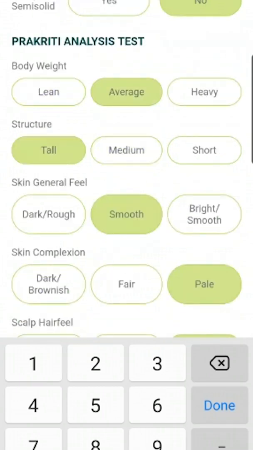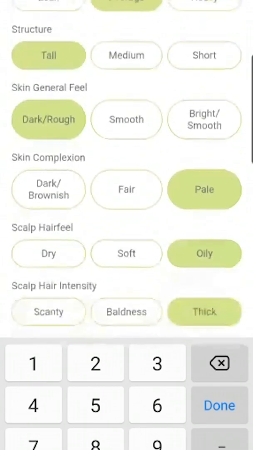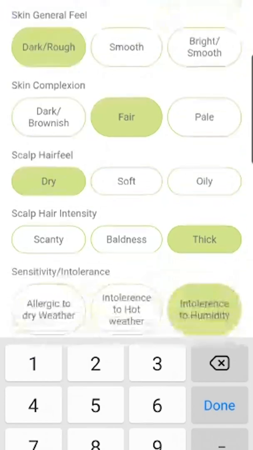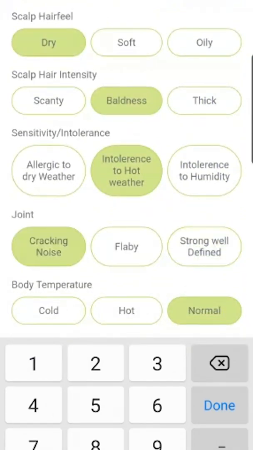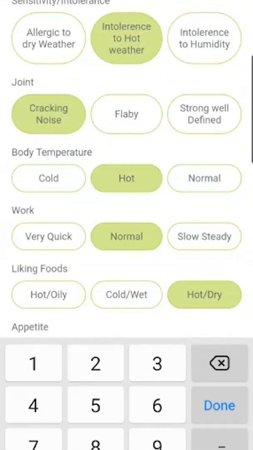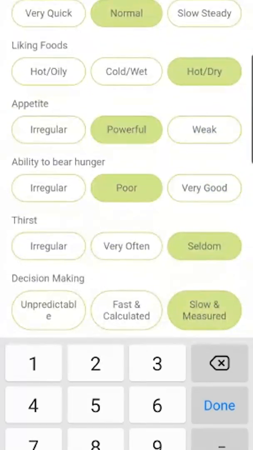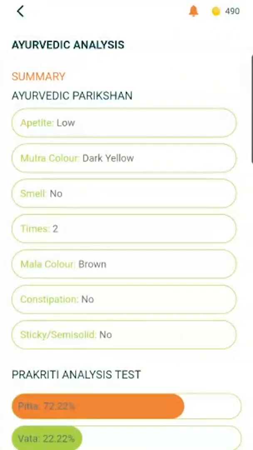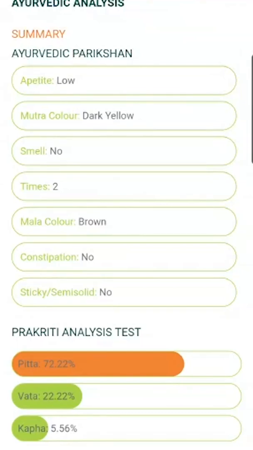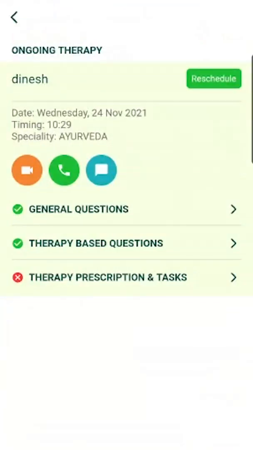Let us look at Ayurveda. Mostly, an Ayurveda doctor analyzes you on the basis of your Prakriti. Prakriti decides what your eating habits should be, what your lifestyle should be, how you should care for your hair and skin, and why you have a particular health disorder. This is the Ayurvedic analysis which took you as a patient only 2 minutes, but saves a lot of time at the clinic or during a consultation for the doctor or practitioner and for you as well. All this information goes to your doctor or practitioner.